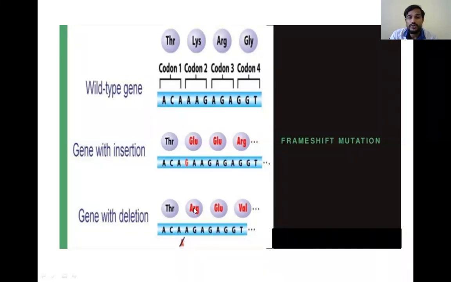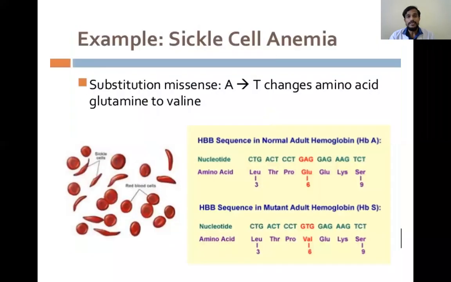Similarly, if some nucleotide is deleted, then the same thing happens. In the case of sickle cell anemia, you can see GAG codes for glutamate that is present in the normal hemoglobin, but due to mutation, this A, adenosine, is replaced by T, thymine. Then instead of glutamate, valine is formed.